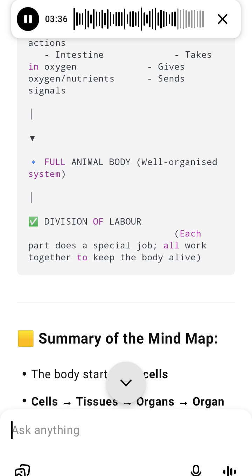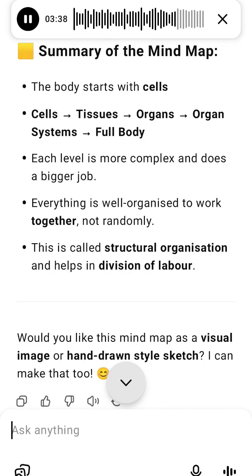Conclusion. The body of animals, including humans, is built in a very neat and organized way. Cells are the smallest parts. Tissues are groups of similar cells. Organs are made from tissues. Organ systems are made from organs. All these parts share the work. This is called division of labor. This structure helps animals live, grow, and survive.